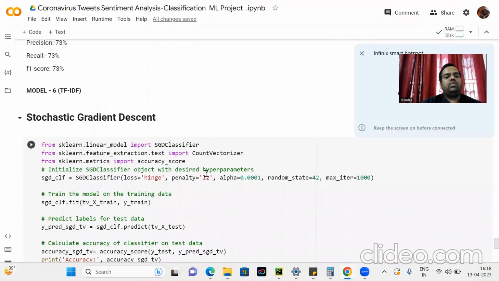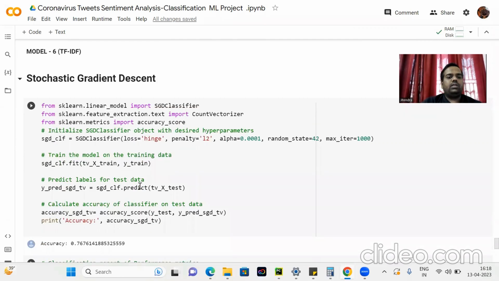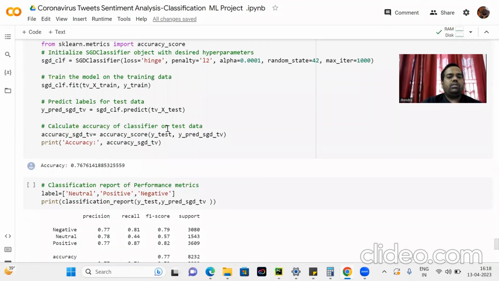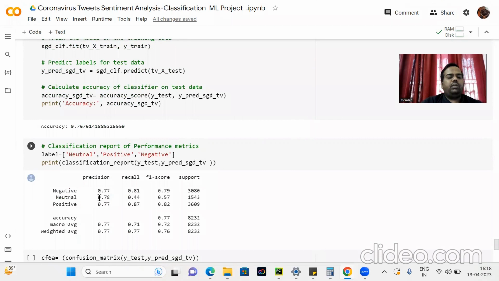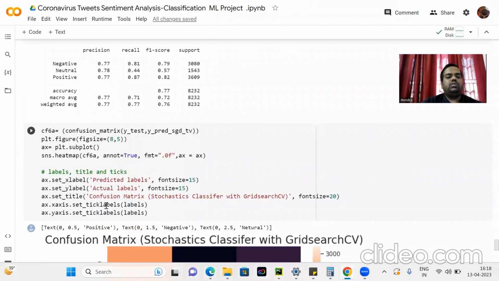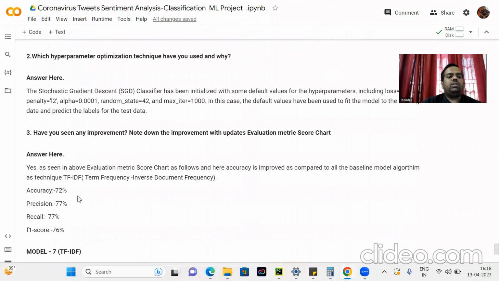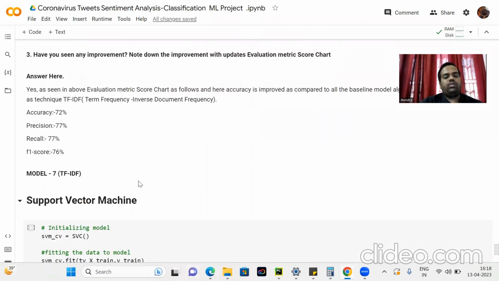Stochastic gradient descent. First import SGDClassifier from scikit-learn and initialize the SGD classifier object with the desired hyperparameters, train the model on the training data, predict the label for test data, calculate the accuracy of the classifier on test data, and a classification report of the performance matrix of the different sentiments, that is negative, neutral, and positive. Here a confusion matrix chart, and here the accuracy is 72%, precision 77%, recall 77%, and F1 score 76%. Yes, in the evaluation matrix chart it is improving.